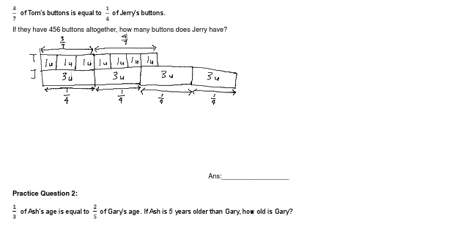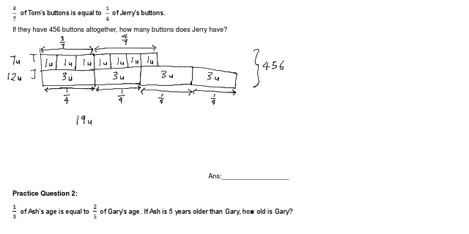So I can see here for Tom, it will be 1, 2, 3, 4, 5, 6, 7 units. 7 units. And here for Jerry is 3, 6, 9, 12 units. 12 units. And they have a total of how many buttons? 456 as given in the question. Now, how do I form my equation? 7 units plus 12 units equals 19 units